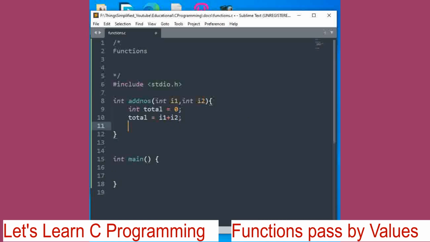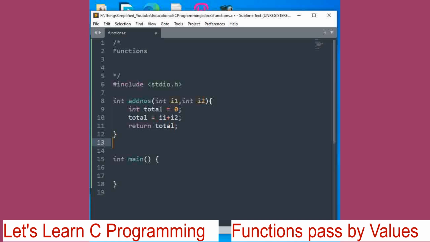And now we have to return this total to the main function. In this case we are calling it from main, so it will return to the main function. In other words, return the result to the caller function, because functions can be called within functions. Now you will say return total.